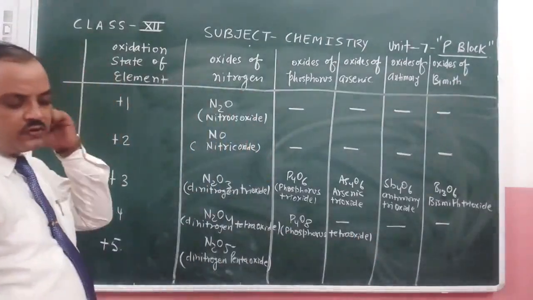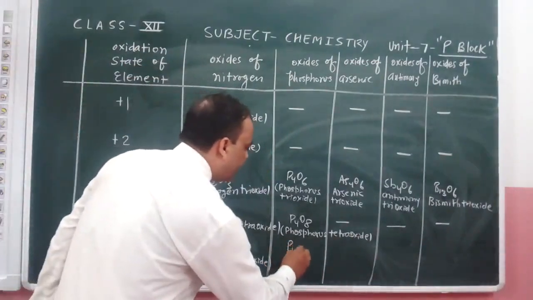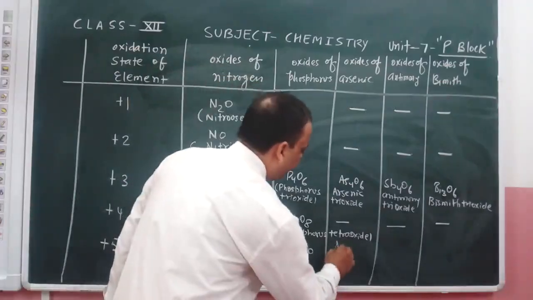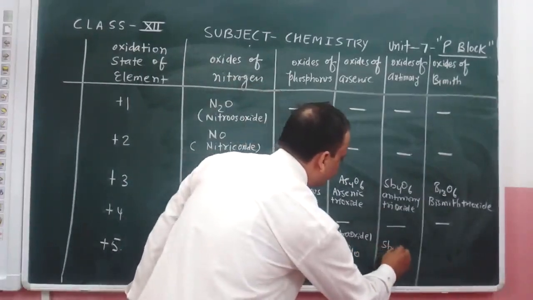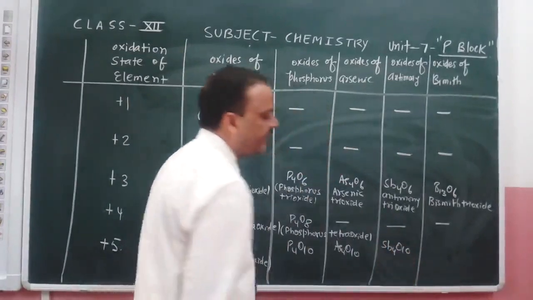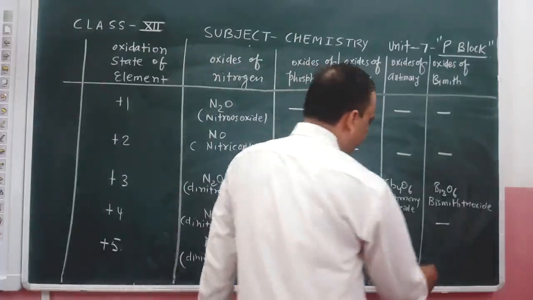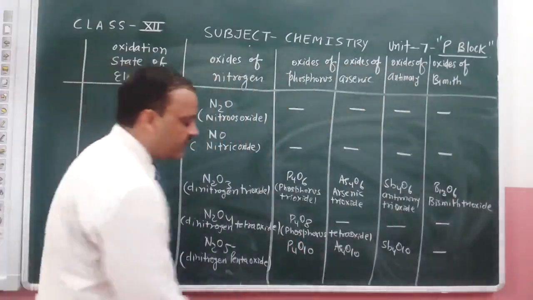In +5 oxidation state we have compounds like P4O10, As4O10, Sb4O10, and bismuth will not form this compound. So they are the pentaoxides.